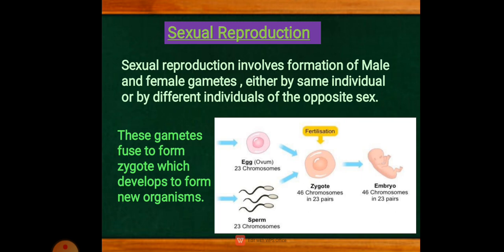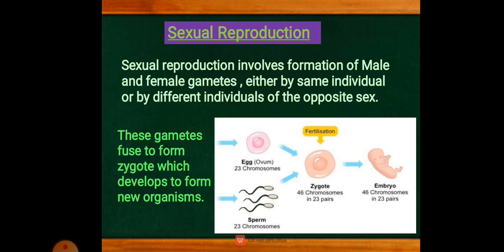And why? For example, in asexual reproduction, what types have you observed? That is budding, fragmentation, regeneration, etc. In that, there are also a few examples like amoeba, euglena, planaria, and hydra. Such examples are observed in asexual reproduction, which has a very fast process of reproduction, but compared to that, sexual reproduction is a very slow mode. Is it clear?